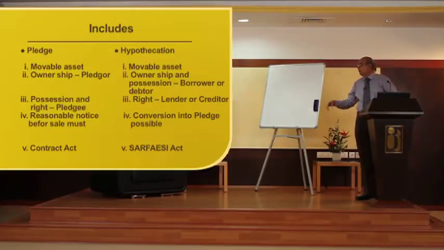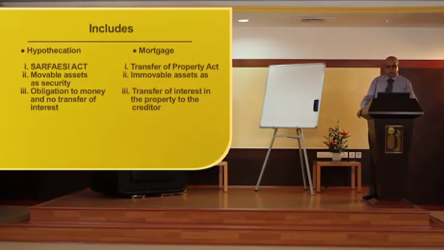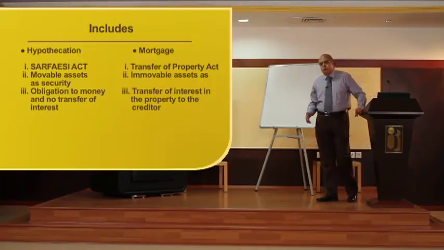The difference between pledge and hypothecation is mentioned here. Have a look at it. It will give an idea about the difference between the two. Again, the difference between hypothecation and mortgage is available. The extension of hypothecation for immovable property is generally called a mortgage.